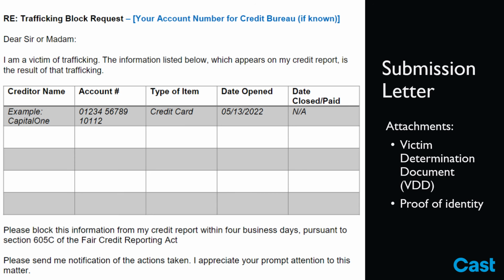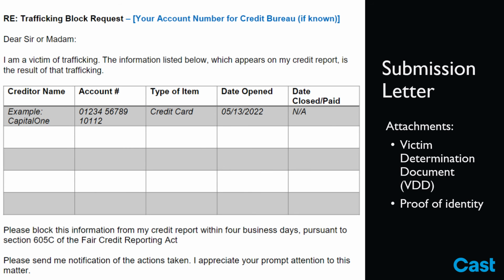In our guide, CAST has provided a sample downloadable submission letter that is properly formatted and addressed for all 3 major credit bureaus. The letter does not need to include any detailed information about the trafficking victimization, including no requirement for dates of the victimization. Rather, the regulations only require a table listing the creditor name, account number, type of item, date the account was opened, and date the account was closed or paid.